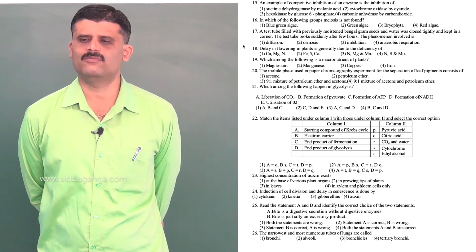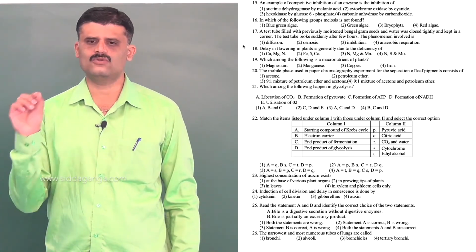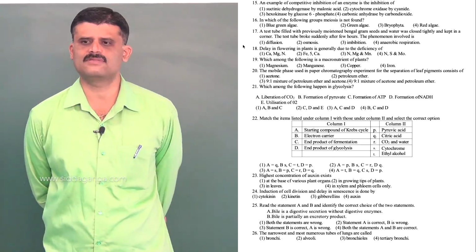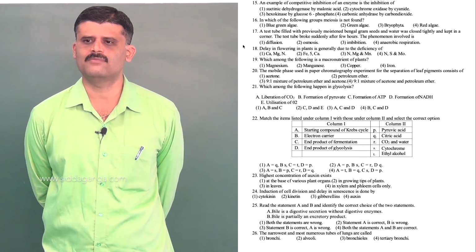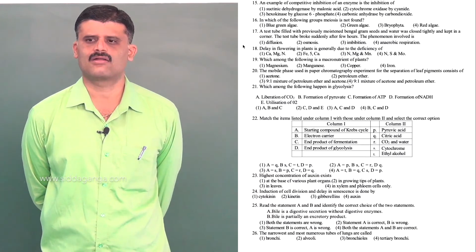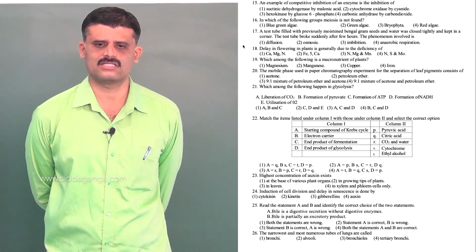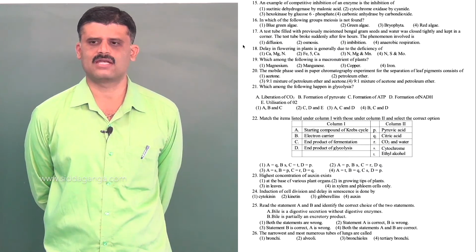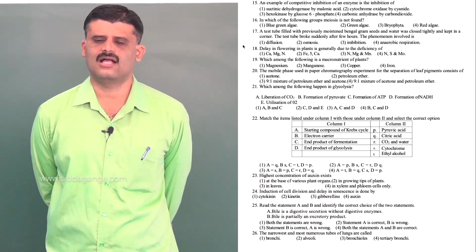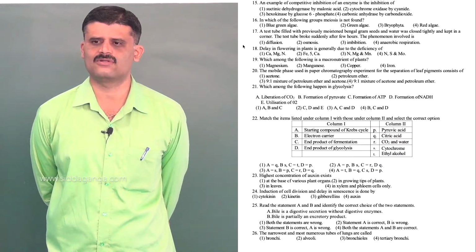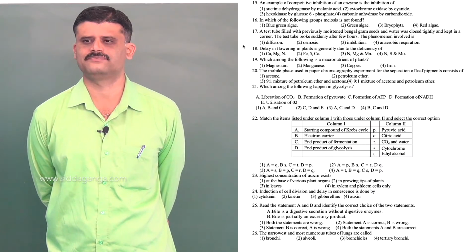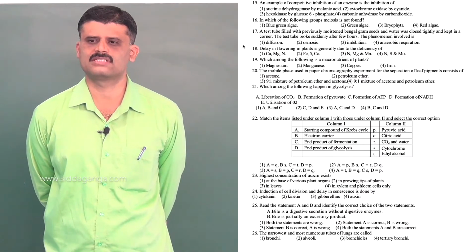The malonic acid will bind to the active site of the enzyme succinic dehydrogenase. Then the malonic acid becomes a competitive inhibitor, where it competes with the substrate succinate and blocks the activity of the enzyme succinic dehydrogenase. So, option is 1.